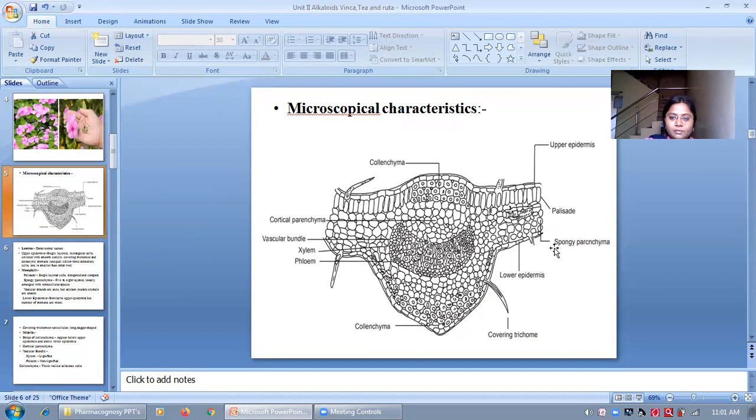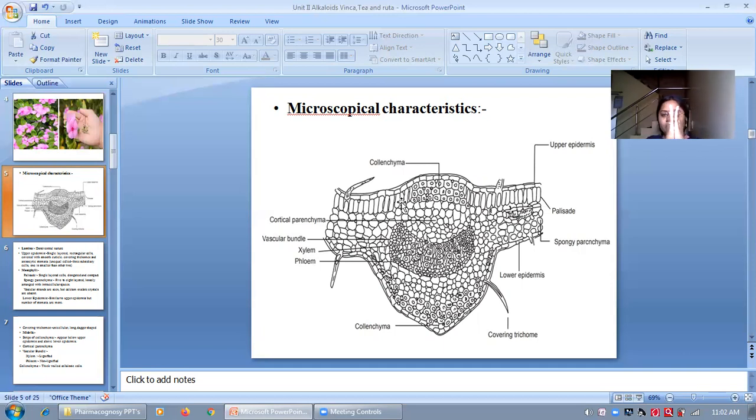Then the second layer is the mesophyll. The mesophyll starts below the upper epidermis and above the lower epidermis. In the mesophyll, the first layer is the palisade. These are single layered elongated cells, compactly arranged to each other.